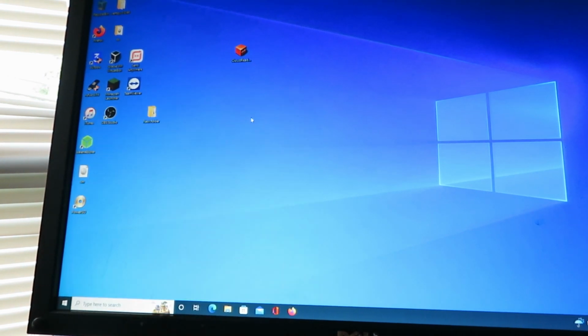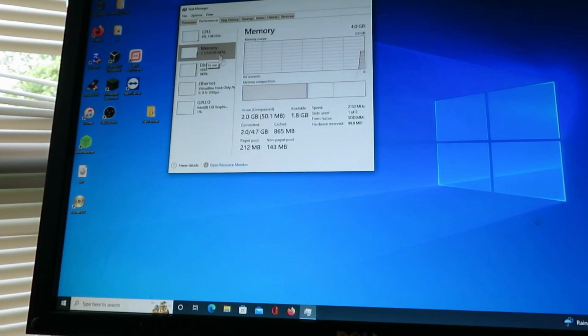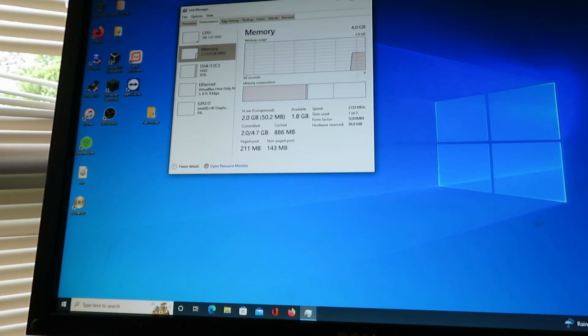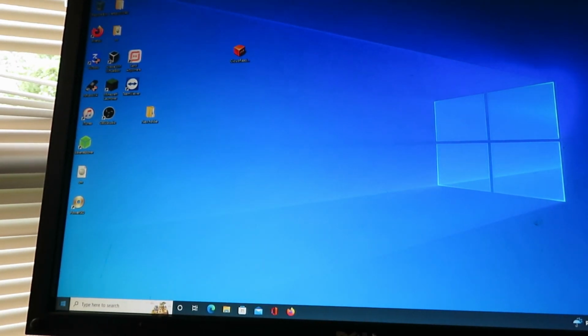Before we turn off this computer, I'm just going to show you guys in Task Manager what the performance looks like in the RAM. It's using 2 gigs out of the 4 gigabytes that's already in here. So without further ado, I'm just going to shut this computer down and we can get to upgrading the RAM.